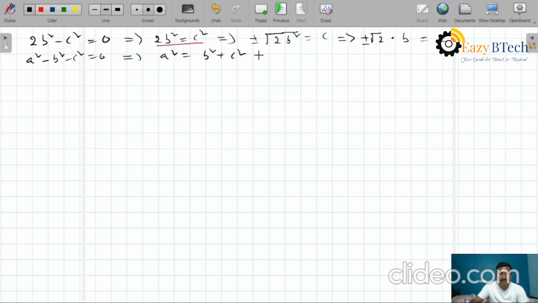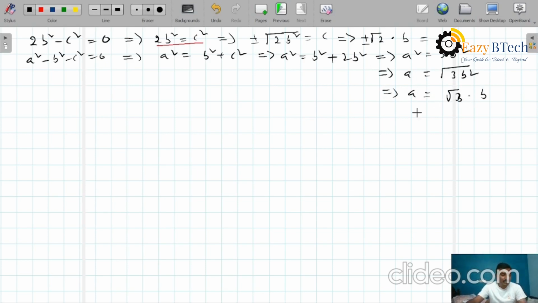Therefore, at the place of c square we can write 2b square, that implies a square equals to b square plus 2b square. Then a square equals to 3b square. This square comes to that side. What happened? a equals to square root of 3b square. Here the square and root cancel. Finally you will get a equals to root 3 into b.